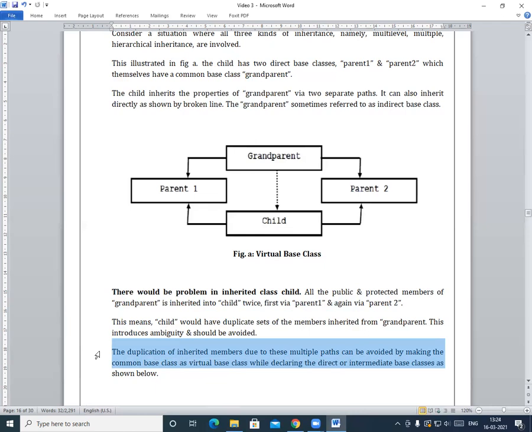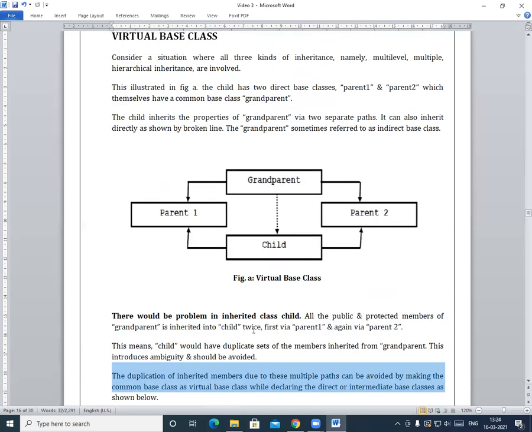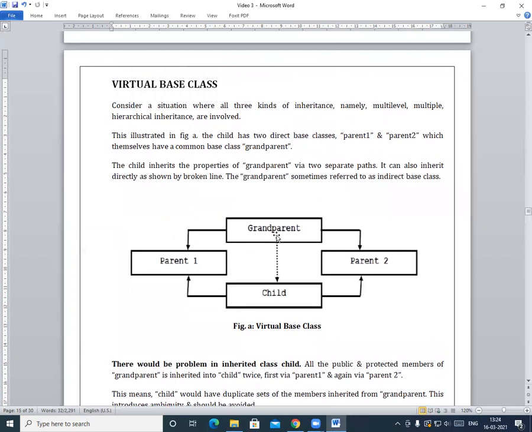That means we make the grandparent class, which is the common base class, a virtual class. While declaring the direct or intermediate classes, we can declare parent 1 or parent 2 as virtual. In this way, by declaring the common base class as a virtual base class, we can avoid the ambiguity.